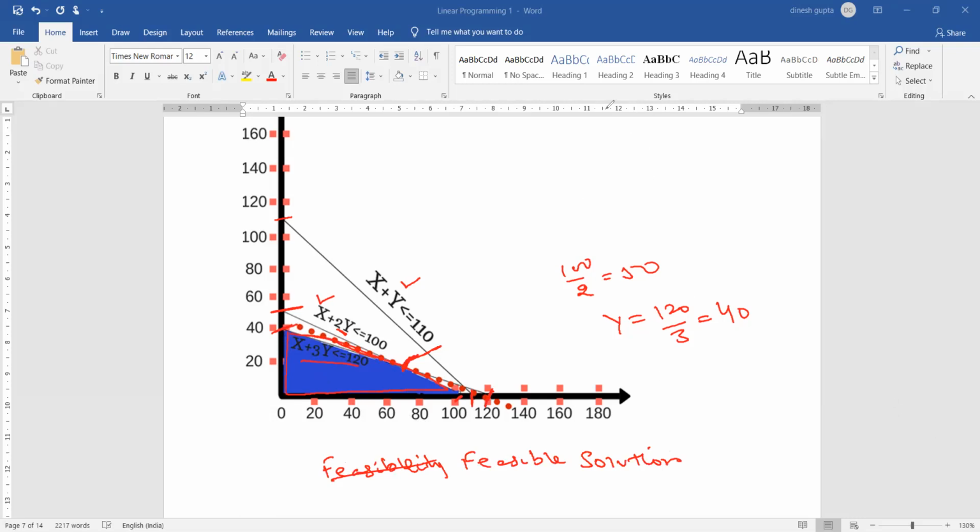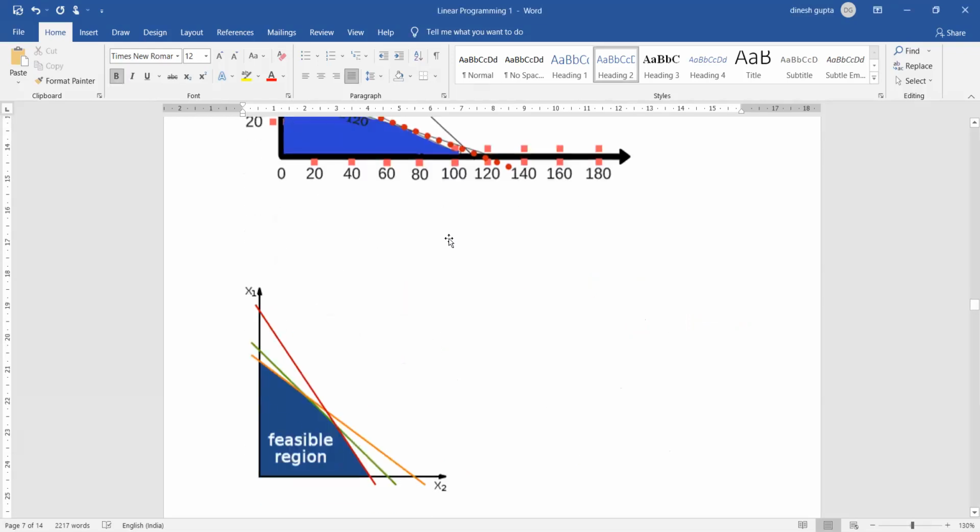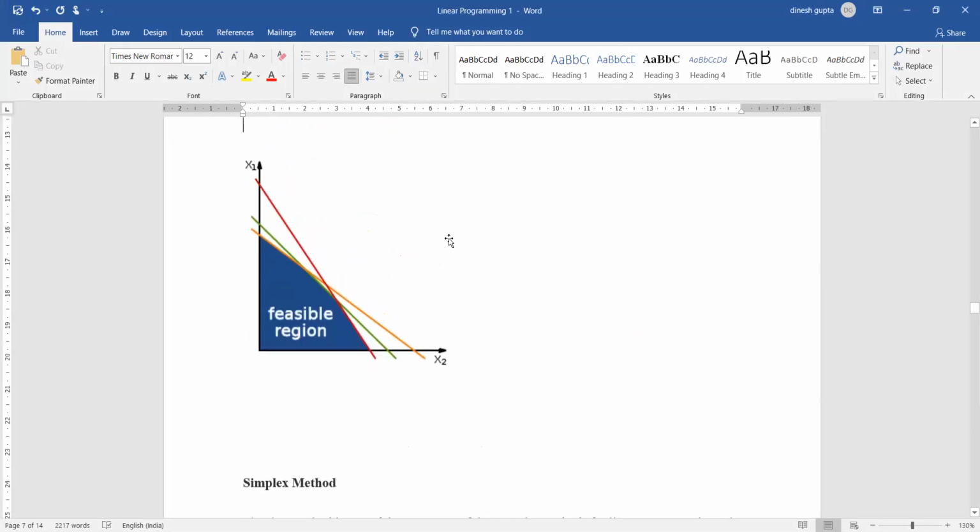So let's go further and see if we have another representation. There it is. All the area that comes within the bottommost lines is called the feasible solutions, and where the lines intersect, they can be optimal solutions. And obviously there can be more than one optimal solution as well. It is not that there will be only one. There can be more than one optimal solution.